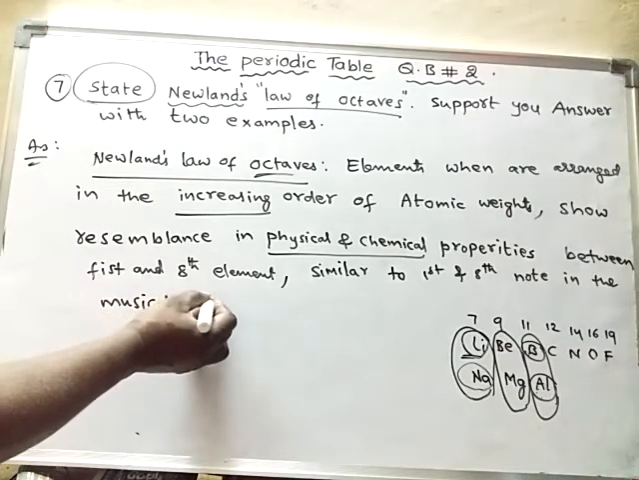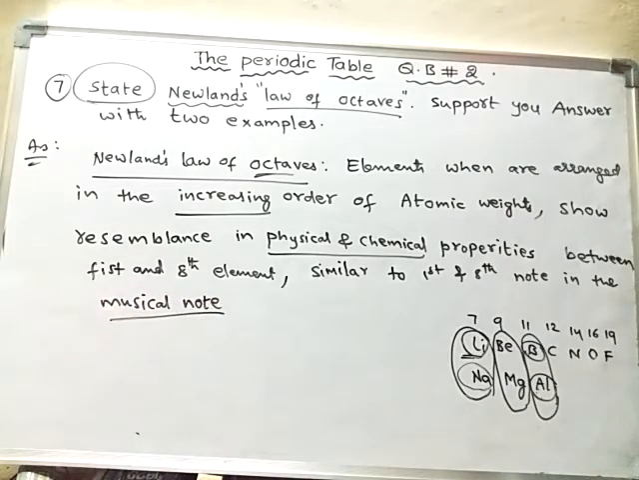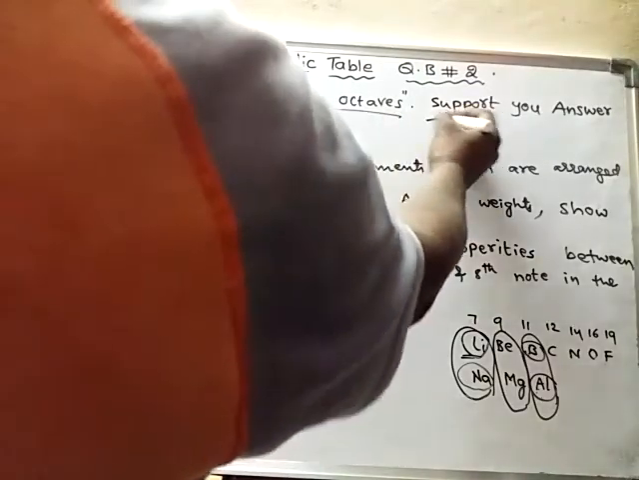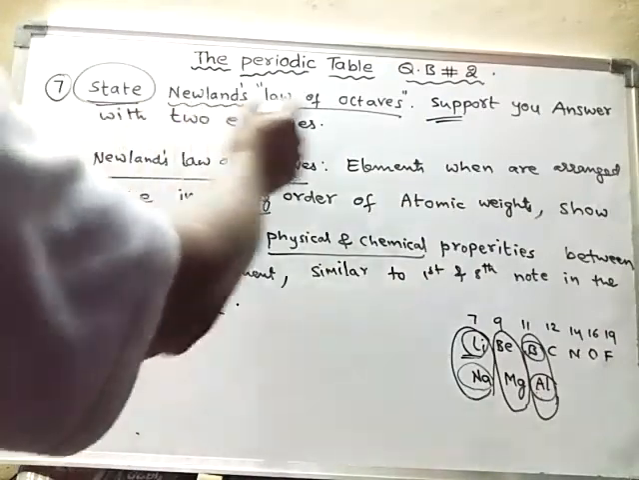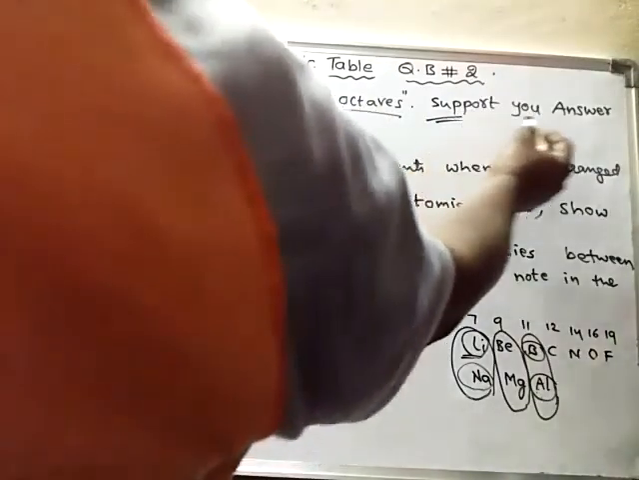What is a musical note? Musical notes, in Telugu we call them swaralu: sa ri ga ma pa da ni sa. In English, do re mi fa sol la ti, and again do will come. That means the first and eighth notes are similar. Like this we can state Newland's law of octaves.